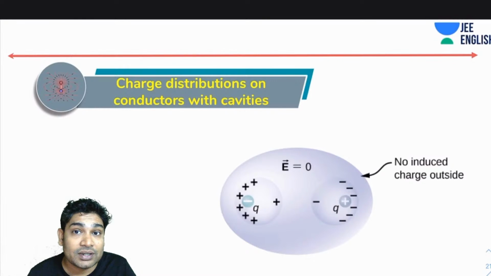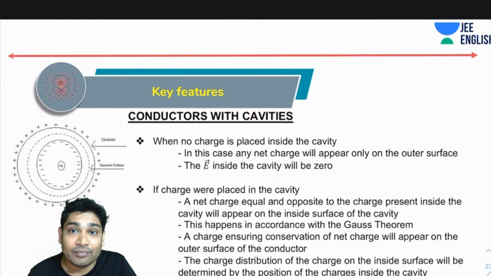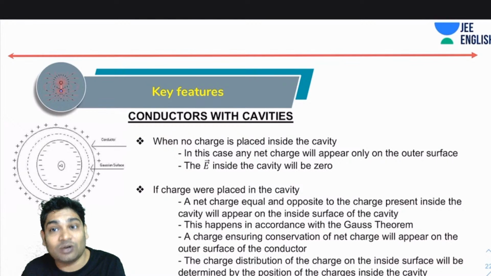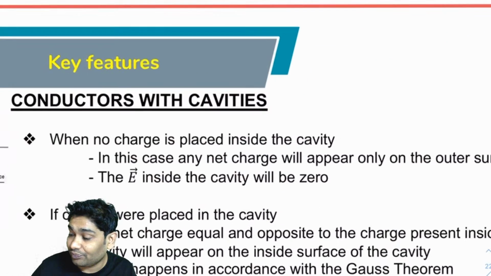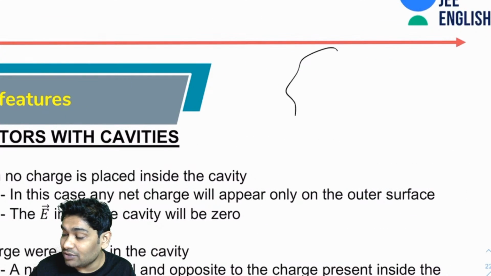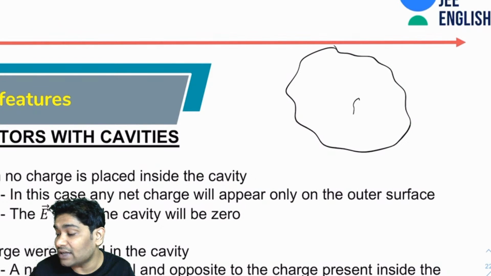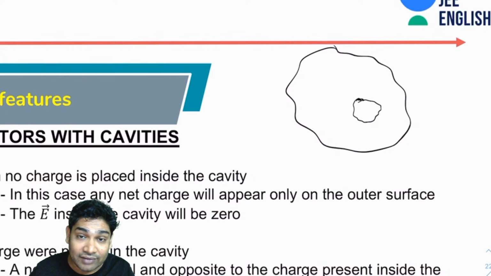Now let's talk about charge distributions of conductors with cavities. So what are the key features of this? There are two conditions. In the first condition, there is no charge placed inside the cavity. Then in such a case, any net charge will appear only at the outer surface and E inside the cavity would be 0. So let's imagine you had a conductor and you had a hole inside here, and you're not putting any charge inside the cavity.